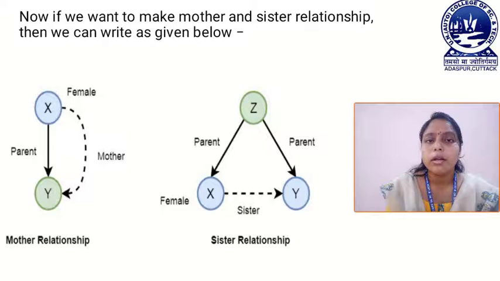In this figure, X is female and X is the mother of Y. Next, sister relationship. In the sister relationship, Z is the parent of both X and Y. And here X is female. That means X is the sister of Y. These two figures show the mother relationship and the sister relationship.